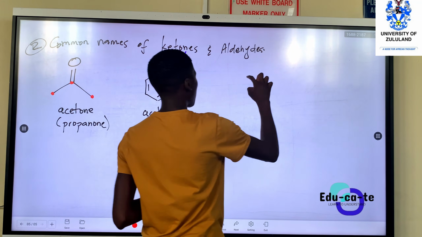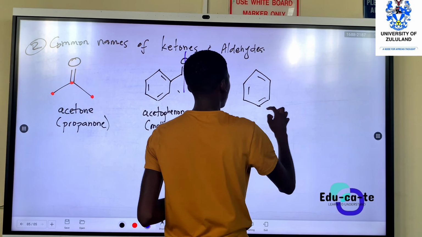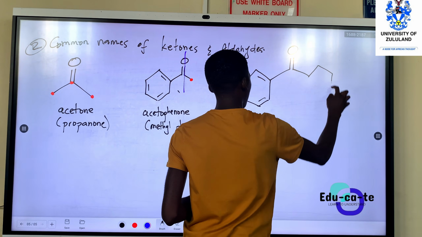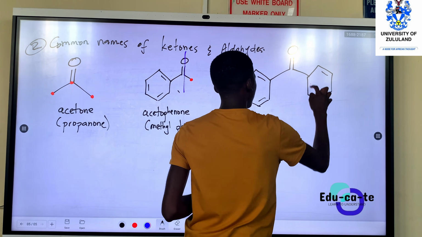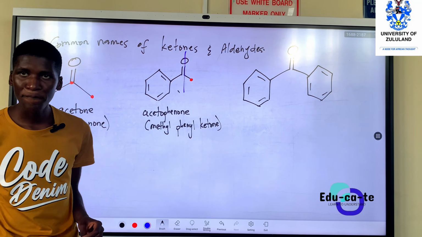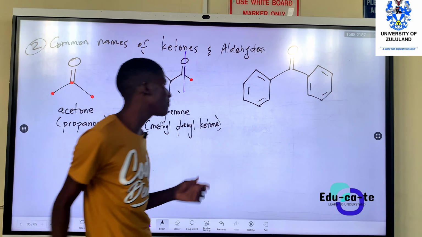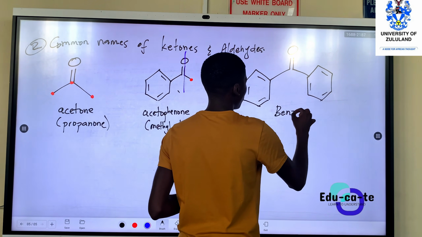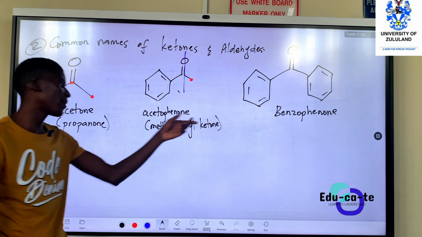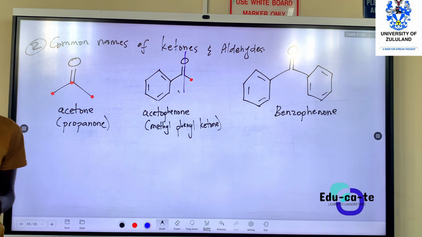We can also have something like this. The common name for this one. Now we have a benzene ring, and then another benzene ring again. How can we name this one? I think I'll give you the common name. The common name is benzophenone. So this is benzophenone, that's the common name. But as I mentioned, how can we name it using the other method?